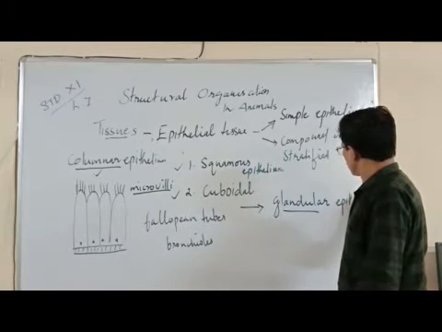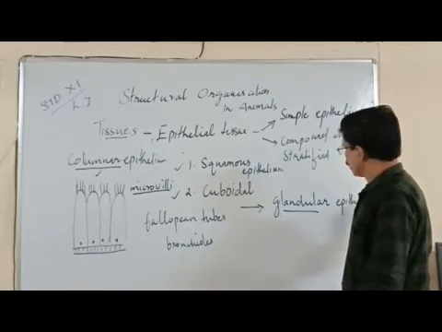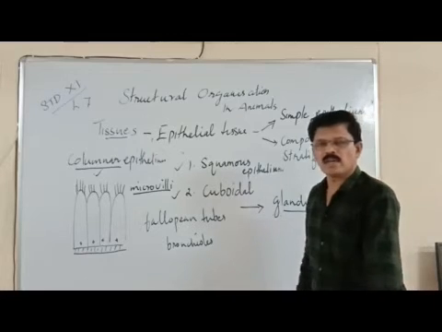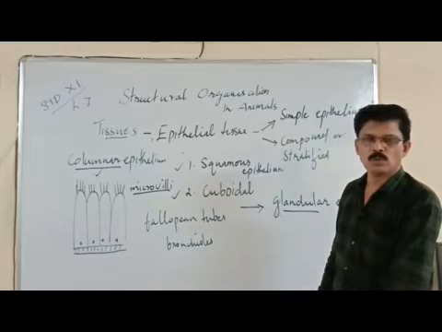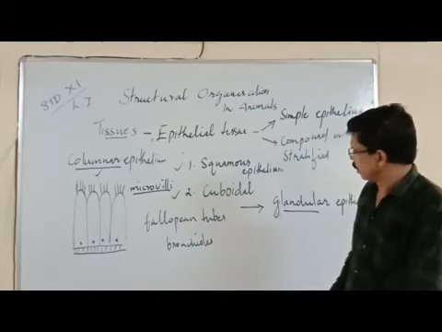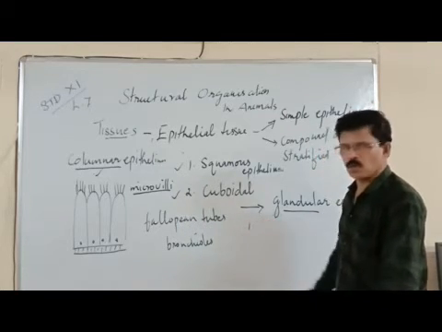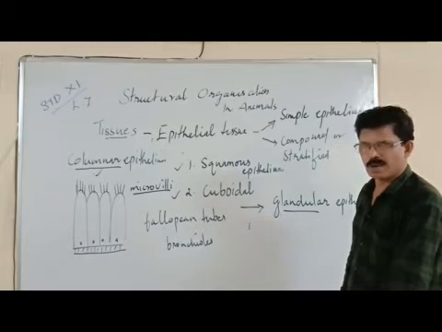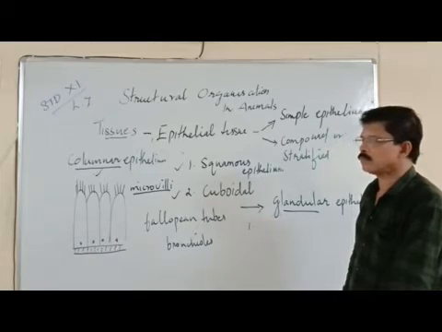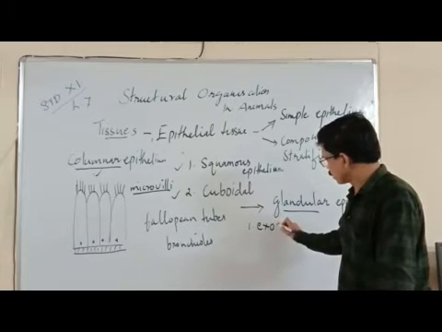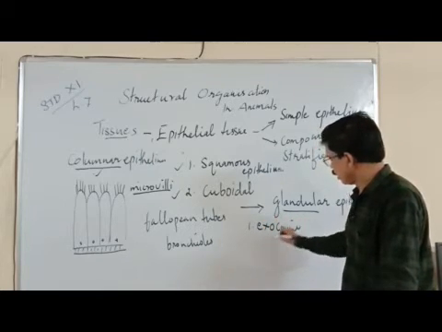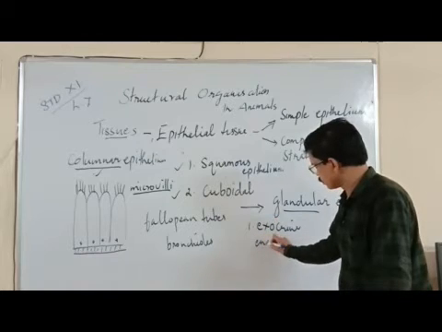You have already studied, there are two types of glands. What are the two types of glands you have studied in lower classes? Do you remember it? Yes. There are two important types of glandular epithelium or glands. We can say exocrine gland and endocrine gland. Exocrine and endocrine glands.